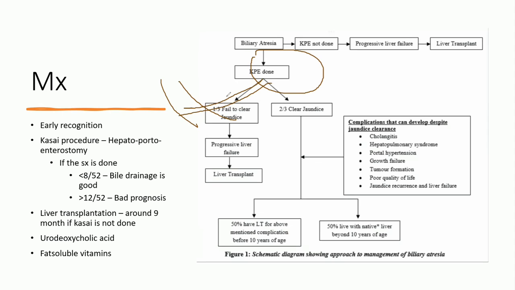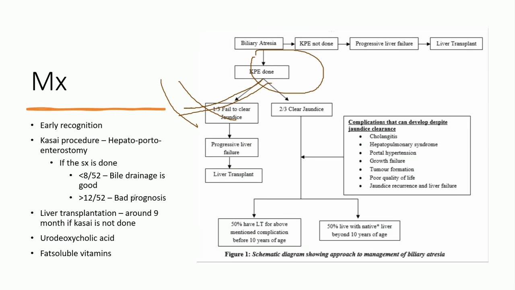Anyway, we have to go for liver transplantation. But even though it's a temporary measure, we have to do it as early as possible. That is the very important one. Here they have mentioned, if you do the procedure before 8 weeks, the prognosis is good. If you delay the Kasai procedure beyond 12 weeks, the prognosis is bad and mostly it will fail. So what we have to know is, we have to do the Kasai procedure, hepatoportoenterostomy, as early as possible.